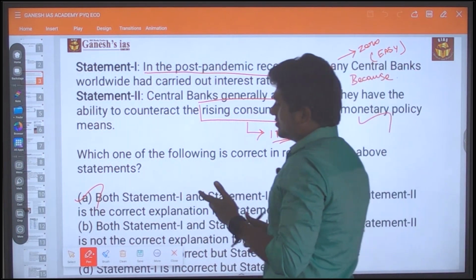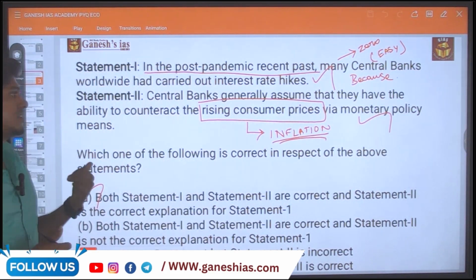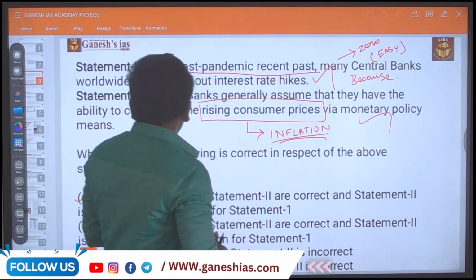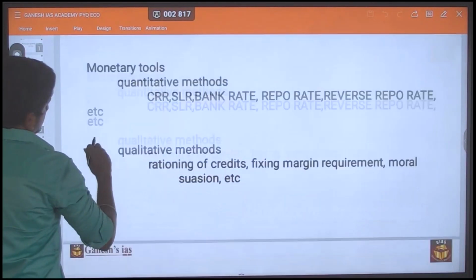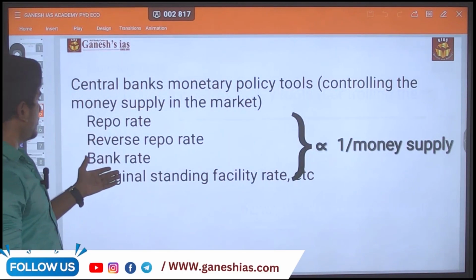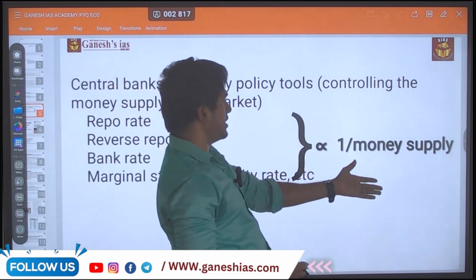Next, from where they picked this question, why they picked this question, what is the reason behind this? That is what we are going to analyze. See, this is the thing. Repo rate, reverse repo rate, bank rate, marginal standing facility all have an inverse relationship with the money supply.